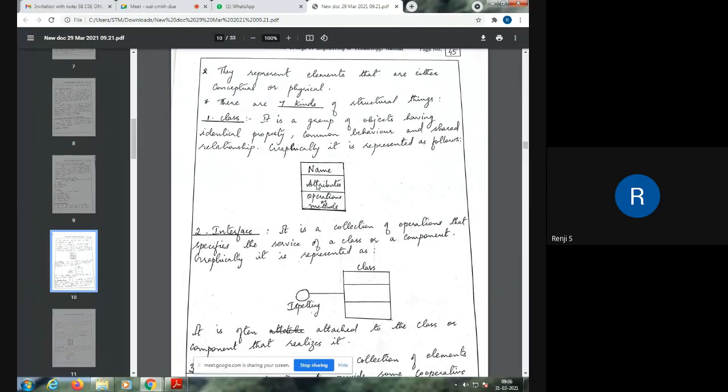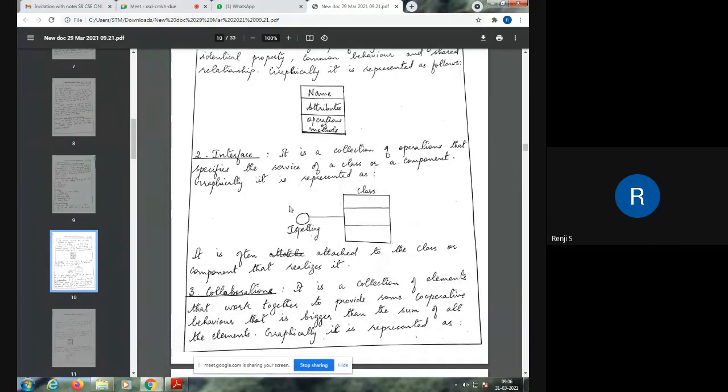You know what a class is, and it is represented as a rectangle with 3 compartments, which includes the name of the class, attributes, and operations. These were all studied in 4th semester. That's why I'm going fast. Then interface. An interface represents a collection of operations that a class performs. So you can define an interface with a circle and write the name of the interface near the circle with capital I, showing that it is an interface, followed by the name of the interface.